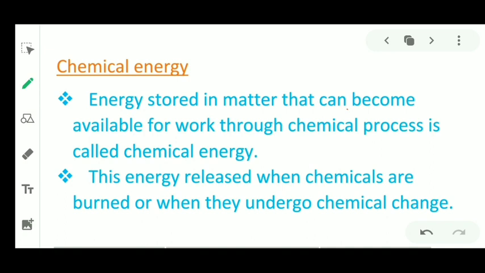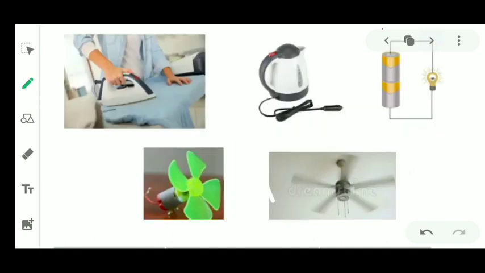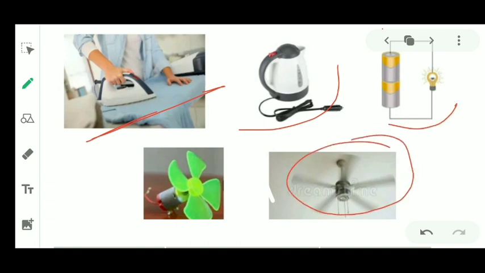And next we have electrical energy. We do most of our daily work using electricity, like ironing, boiling water, lighting a bulb, rotating a fan, etc. The energy used to do this work is called electrical energy.